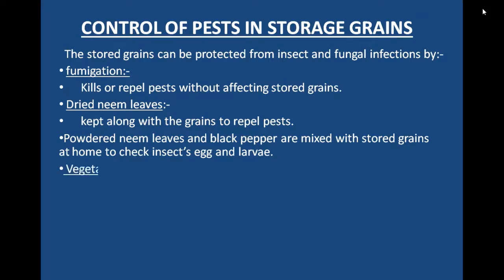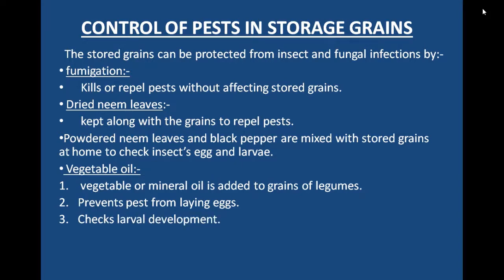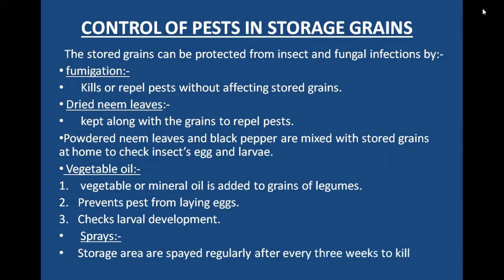Third is vegetable oil. Vegetable or mineral oil is added to grains of legumes. It prevents pests from laying eggs. It checks larval development. Fourth is sprays. Storage areas are sprayed regularly after every 3 weeks to kill pests.